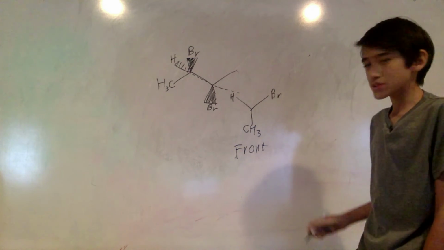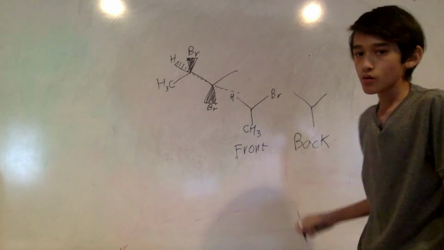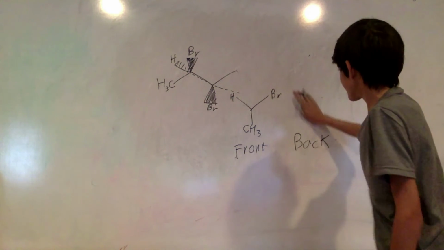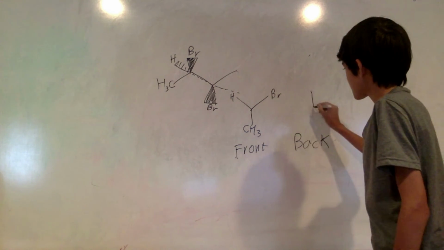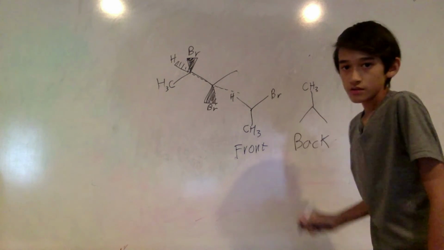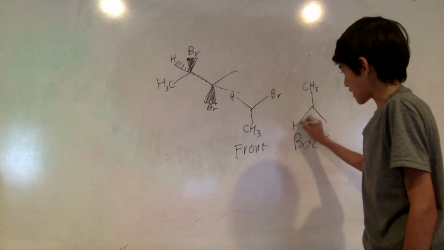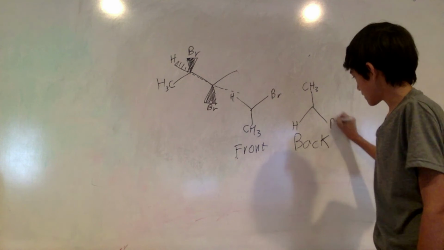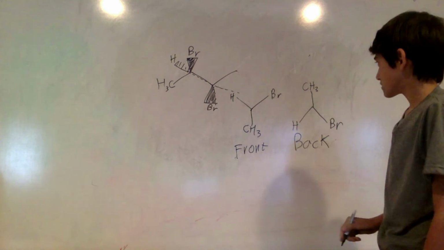Now for the back carbon. So over here, well actually this needs to be drawn like this. At the top we have a methyl group. And in the lower left we have the hydrogen, and in the lower right we have our bromine.